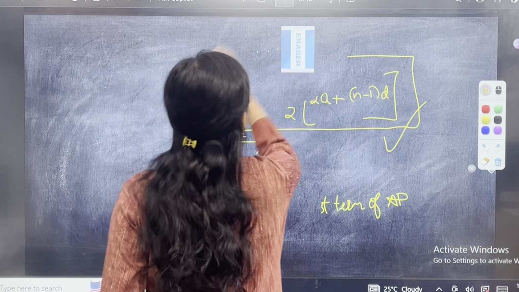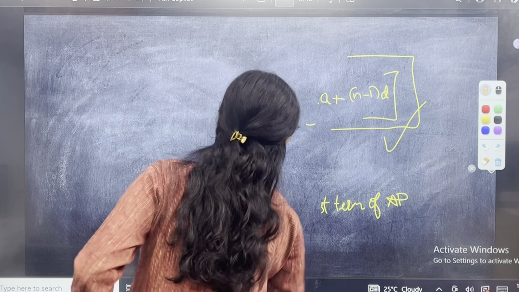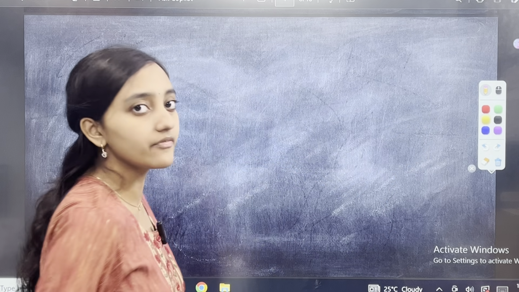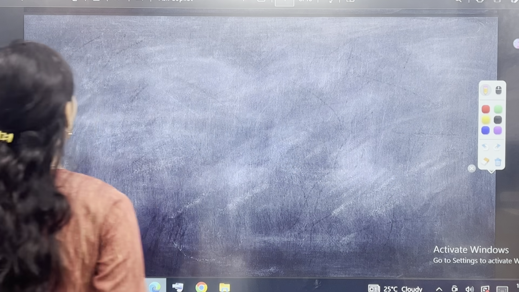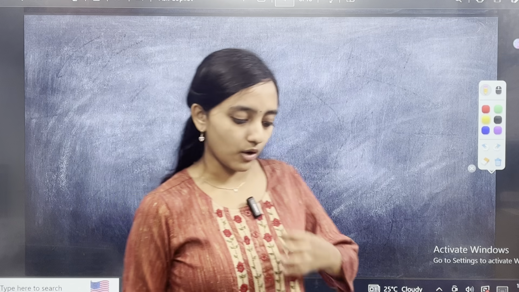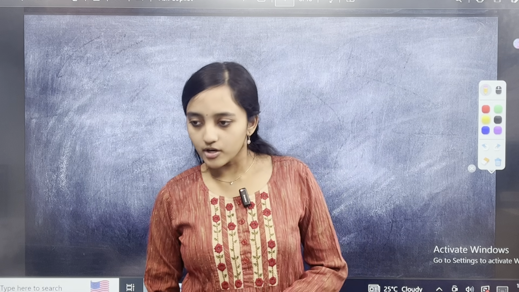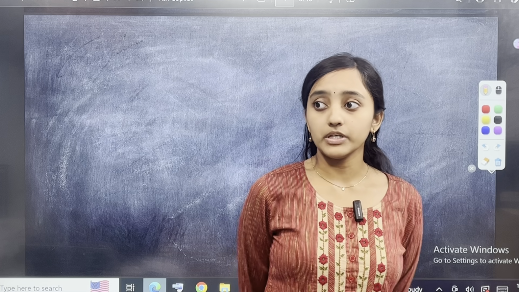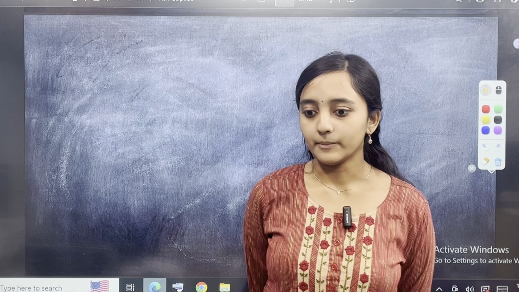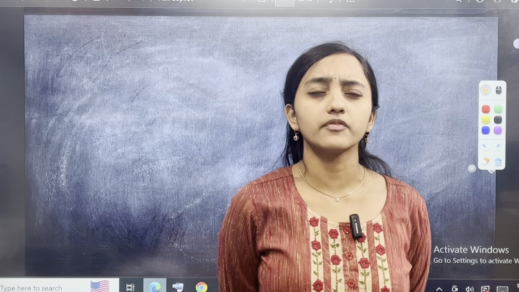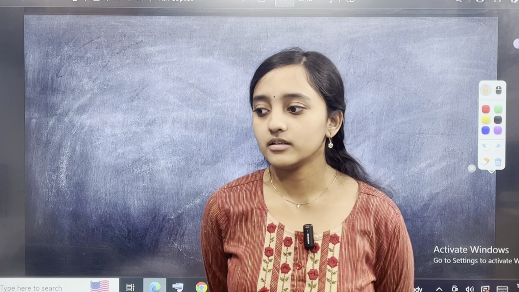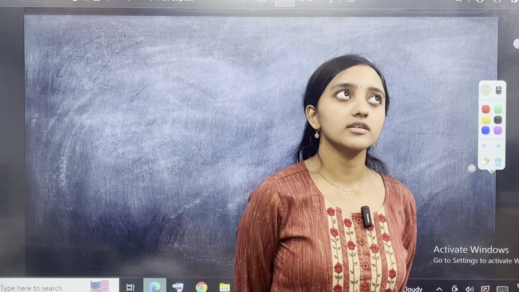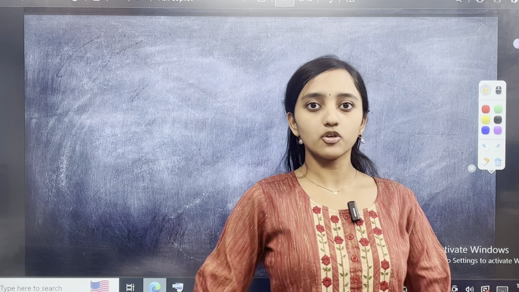Okay, now, is this all that you need to know in AP? There is just one more concept which I want you to know, after which we will go to GP and then we will go to the questions. Another concept is that sometimes they ask the questions like this: the product of the first 3 terms of an AP is this, or the sum of the first 3 terms of an AP is this, and the 7th term is this. Can you tell me what is the sum of the first 30 terms? I'm just giving you a random question.